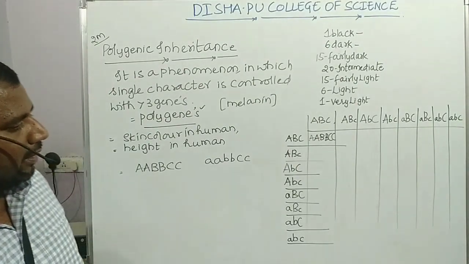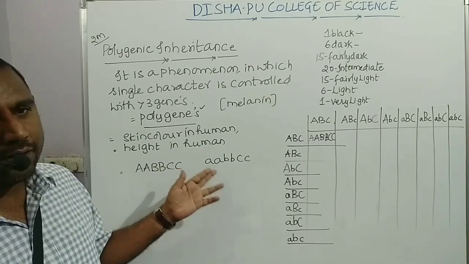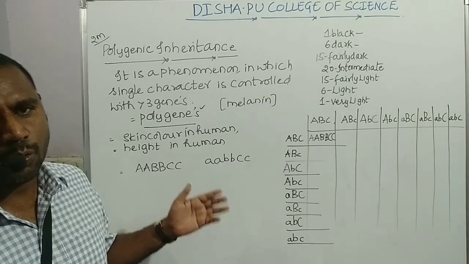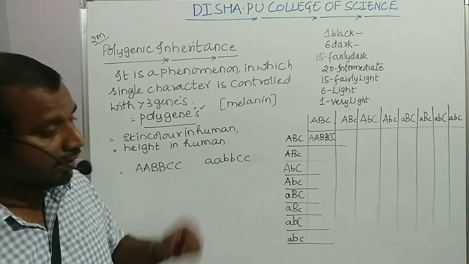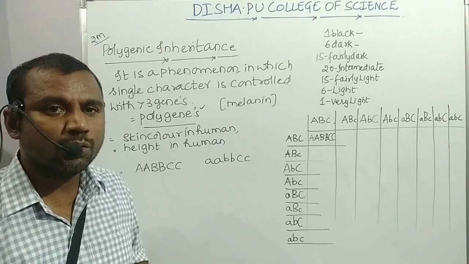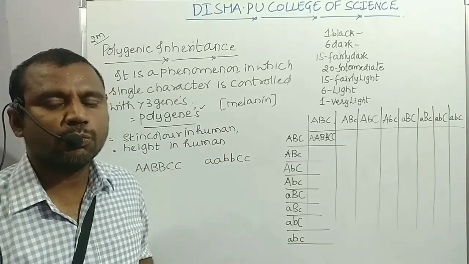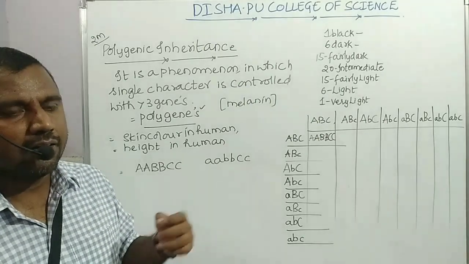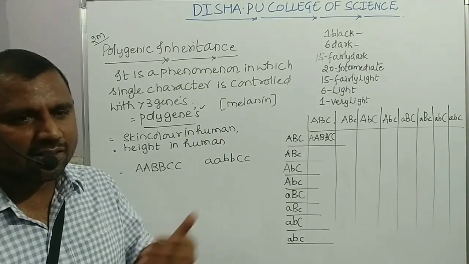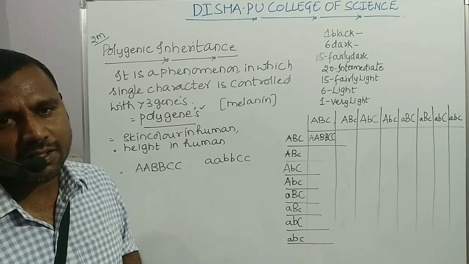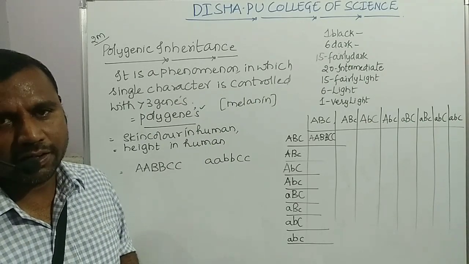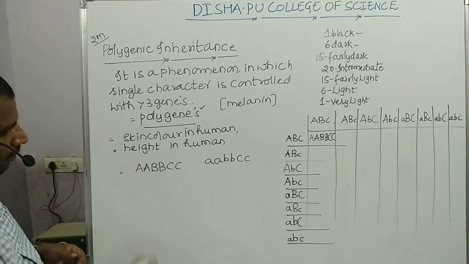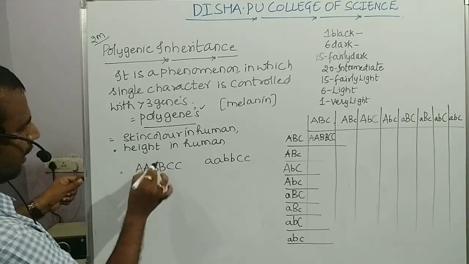Clear? And only in such individuals, the 3 different recessive alleles are present, and they code for the character at the recessive condition, but there melanin is not synthesized. That's why the dark color of skin is not there. I can say the very light color, or we can say in general terms a white color skin is present.